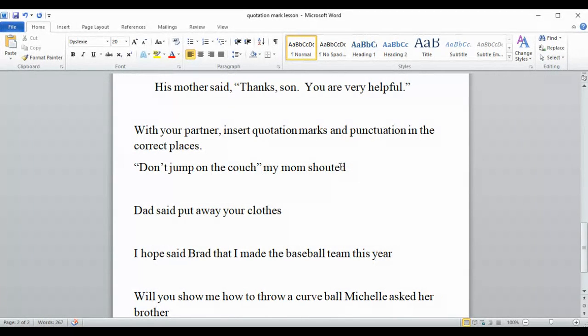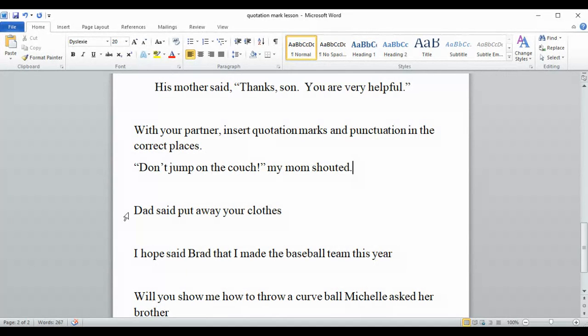Now, my mom shouted. So do you think there's going to be a period, a question mark, or an exclamation point? Well, if you're shouting, there's probably going to be an exclamation point. So remember that question marks and exclamation points get put here. "Don't jump on the couch!" my mom shouted. And that goes inside the quotation marks. It doesn't go on this side. It goes on that side, on the left side. So "my mom shouted," that's the end of the sentence. So that's where we have to put the period.